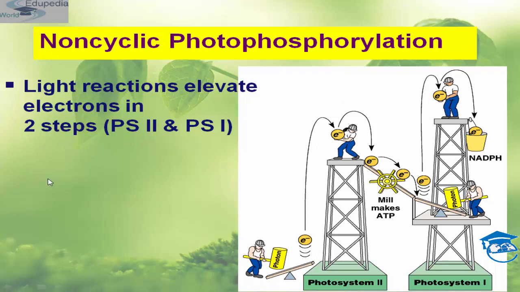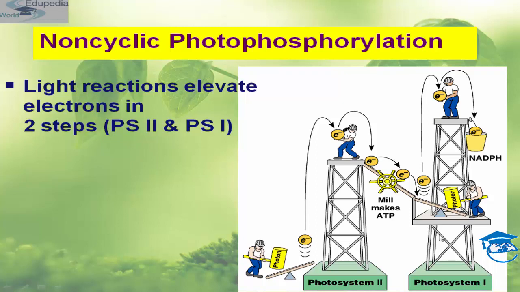How it goes. See, light reaction, it elevates electron in two steps, PS2 and PS1. See, this is the PS2. Okay, so it expels electron, it reaches to the primary acceptor and it goes here to the plastoquinone, then cytochrome. This is your cytochrome which makes the ATP. Okay, and then it goes to PS1.